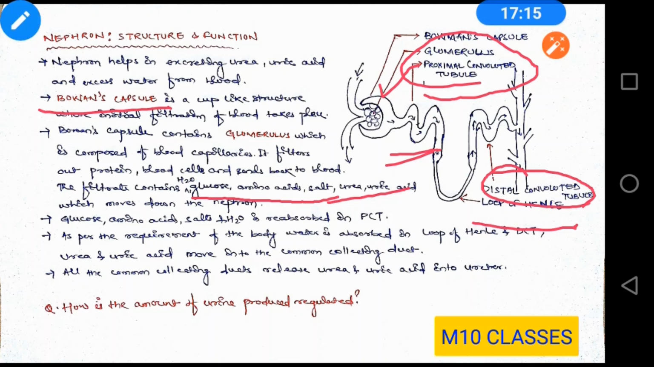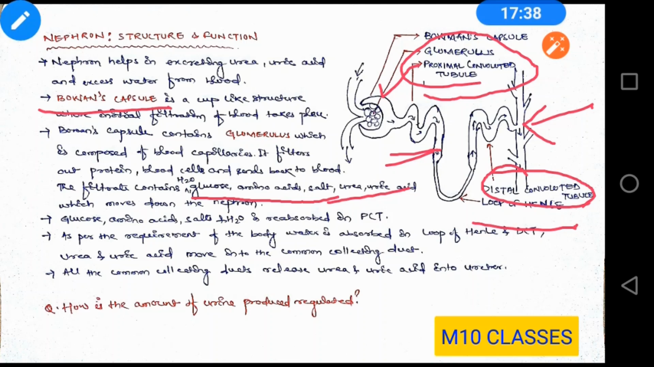As you can see in the figure, from the distal convoluted tubule, the excess water which is not absorbed in the body, along with urea and uric acid, is released into a common collecting duct. This common collecting duct finally releases those materials into the ureter.